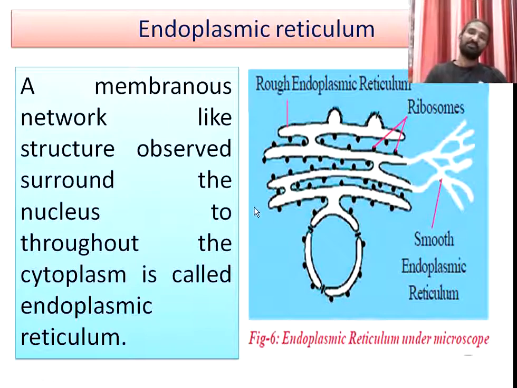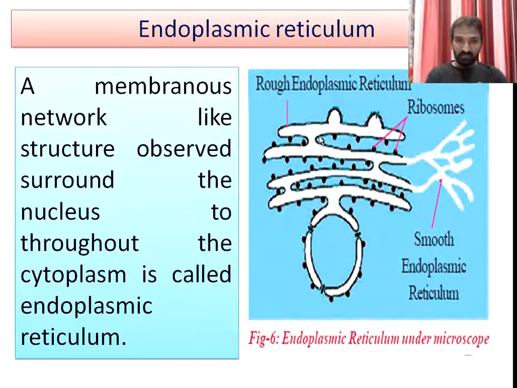If you see the nucleus in the cell, the nucleus is surrounded by the nuclear membrane. There are two membranes in the nucleus, the inner membrane and the outer membrane. The outer membrane of the nucleus is continuous with the membranous structures that surround the nucleus throughout the cytoplasm, known as the endoplasmic reticulum.